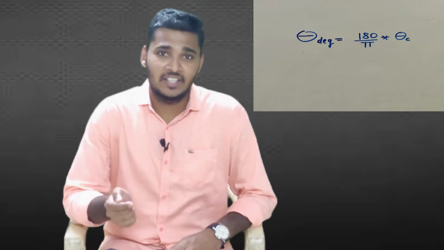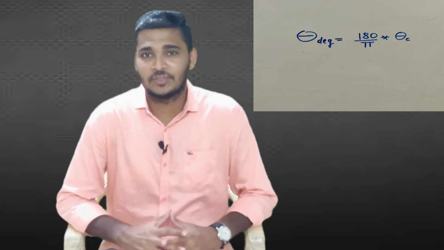Condition applies: the angle should be in radians. So the question comes, what is a radian? The way we measure distance in meters, kilometers, yards, etc., in the same way, to measure an angle, apart from degrees, of which most of us are familiar, there's one more unit, and that is the radian. To go from degree to radian and vice versa, the formula is on the screen. So a radian is nothing but another unit to express an angle. Now let's get back to the actual question.